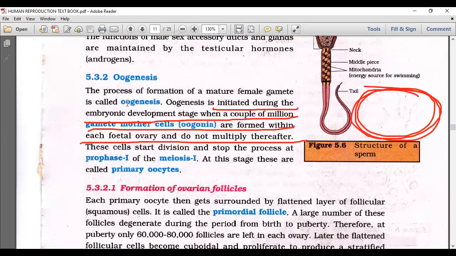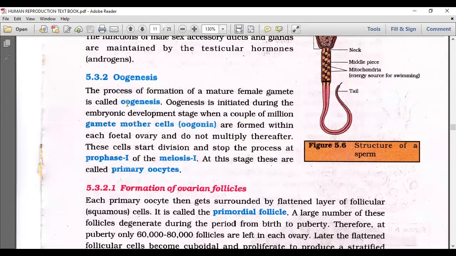Okay, these cells start division and stop the process at prophase 1 of meiosis 1. At this stage, these are called primary oocytes.